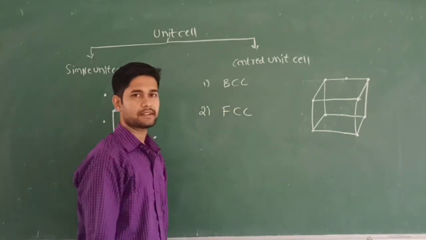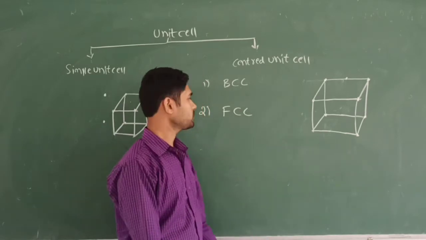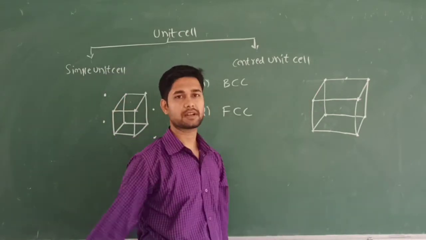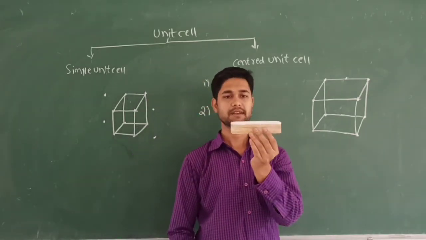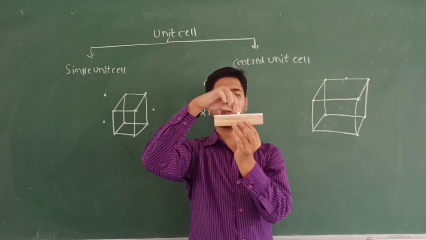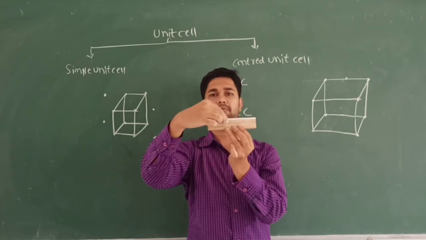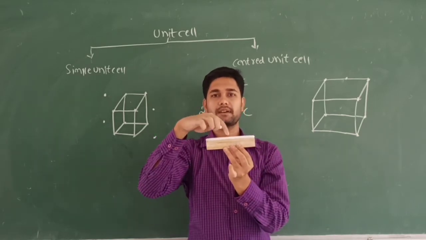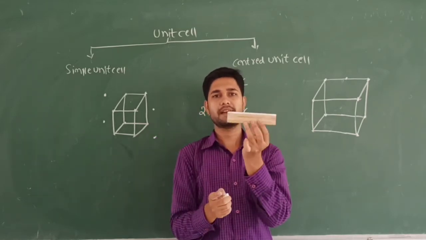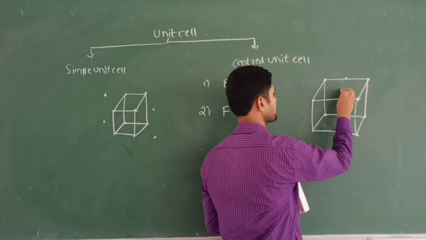Let's discuss the second one, FCC. FCC is the face centered unit cell. A constituent particle is present at the center of each face, which we call the face centered cubic unit cell, along with 8 particles lying at the 8 corners. This is a three-dimensional arrangement of the unit cell. The upper face has one point, the lower face one, and each side face has one. That is the center of each face. This is one face, this is another face. Every face has a center that contains a constituent particle, along with these 8 corners.